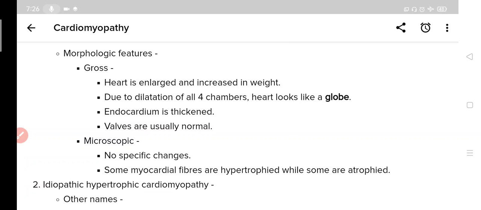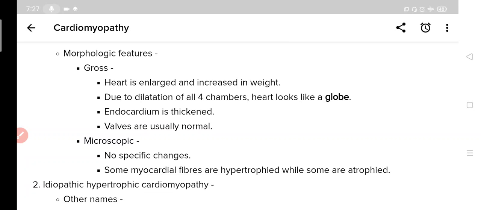As you know, morphologic features are divided into gross and microscopic features. The first one is gross features, which can be seen by the naked eye. The heart is enlarged and increased in weight. Due to dilatation of all four chambers, the heart looks like a globe, and the endocardium is thickened and walls are usually normal.